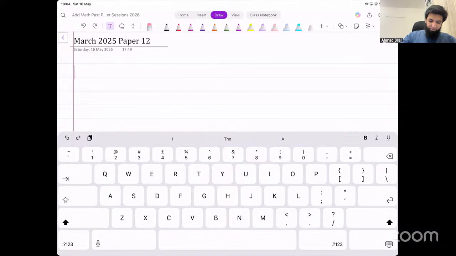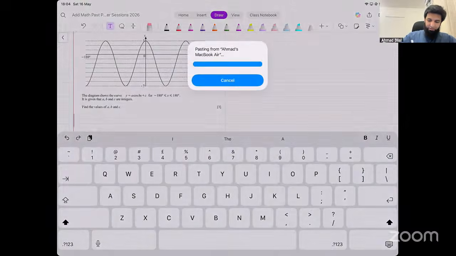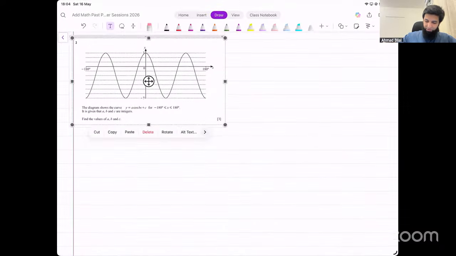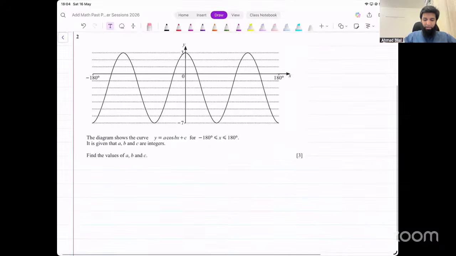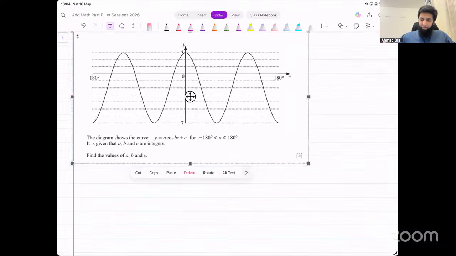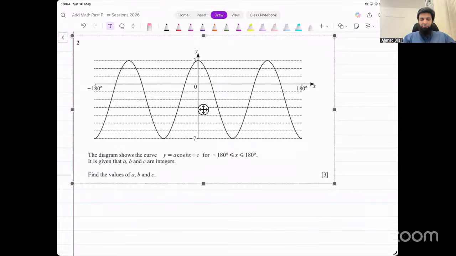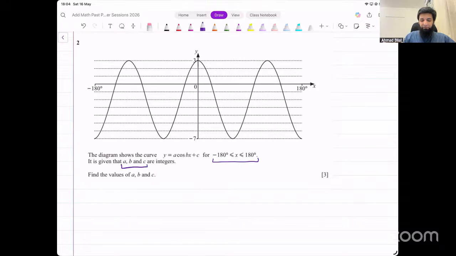Question number 2 from this paper, that's the first one that has some words. Let's start with this. The diagram shows the curve. It's not that difficult. It's a very repetitive question that you'll see again and again on trigonometry. They're saying the diagram shows the curve y equals a cos bx plus c for x between negative 180 and positive 180. It's given that a, b, and c are integers. Find the values of a, b, and c.